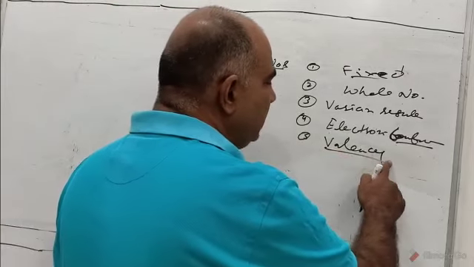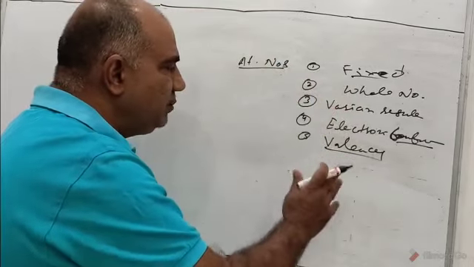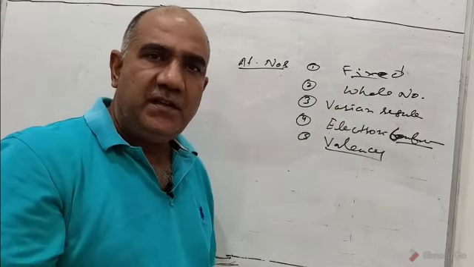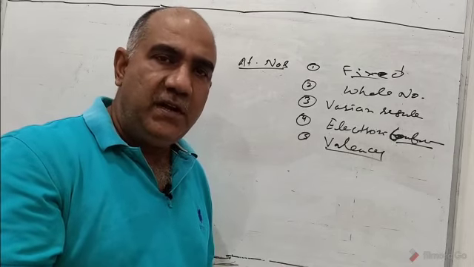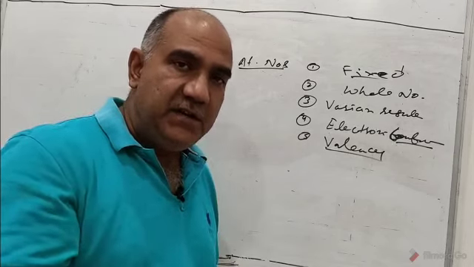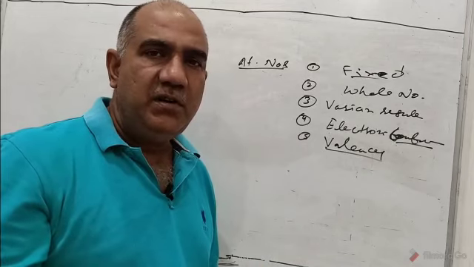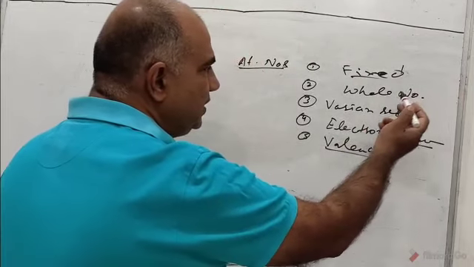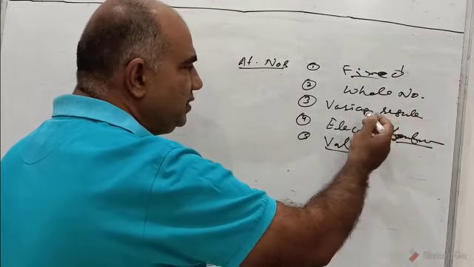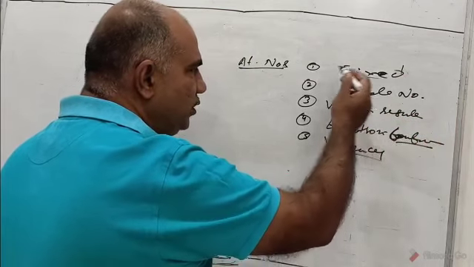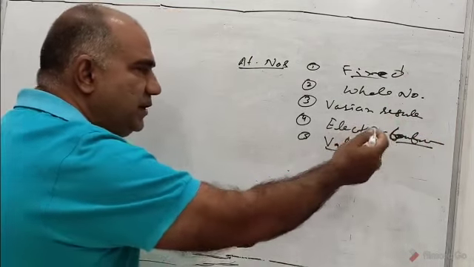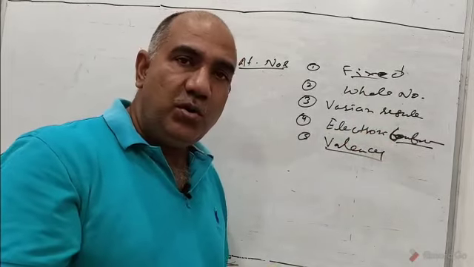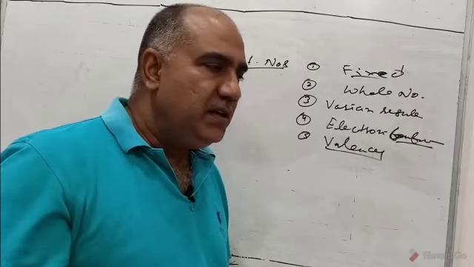Yet another thing I want to tell you regarding atomic number is that the atomic number for a particular element is always fixed. No two elements can have the same atomic number, but different elements can definitely have the same atomic mass, though they cannot have the same atomic numbers. So they are fixed, they are whole numbers, and the variation in atomic numbers is regular. With the help of atomic number we can find electronic configuration, with the help of electronic configuration we can find valency, and no two elements can have the same atomic number.